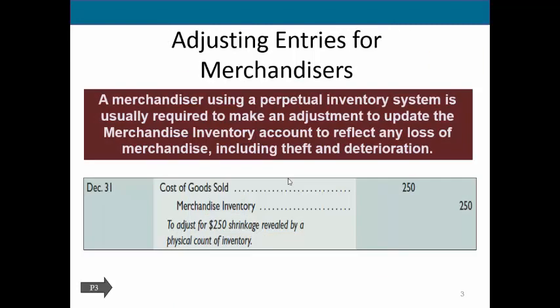So first, let's look at the adjusting entry needed for a merchandising company. A merchandiser using a perpetual inventory system is required to make an adjustment to update their merchandise inventory account to reflect any difference between their actual inventory account and what happens when they actually go out and count their inventory.